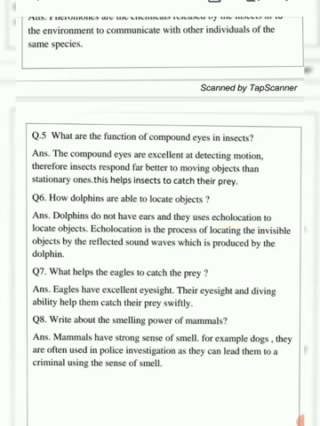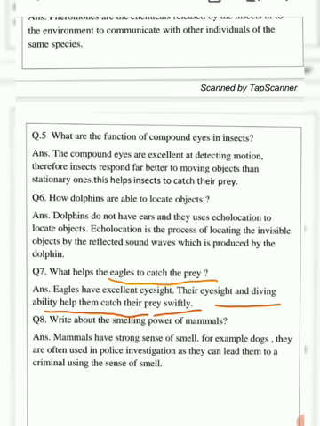Okay, so again the next question, what helps the eagles to catch the prey? Eagles have excellent eyesight. We can also say that they have compound eyes, but more than a compound eye, they have very excellent eyesight. Their eyesight and diving ability help them catch their prey swiftly.